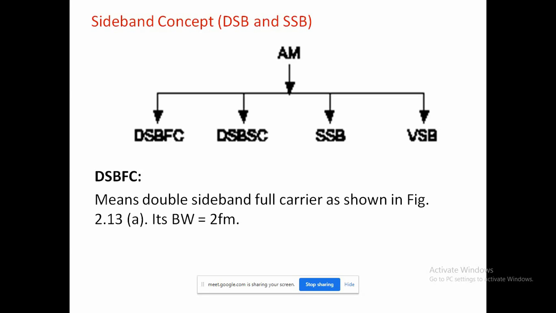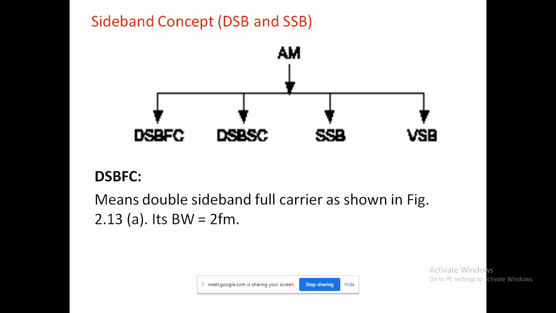But this is not the only type of AM. There are different types of AM, such as DSB-SC. But DSB-FC is correlated with AM, and we also call it conventional AM, but it has different disadvantages. There is power wastage in DSB-FC.